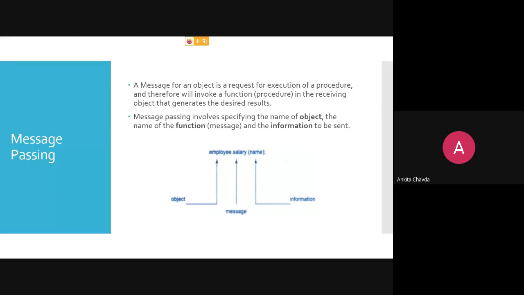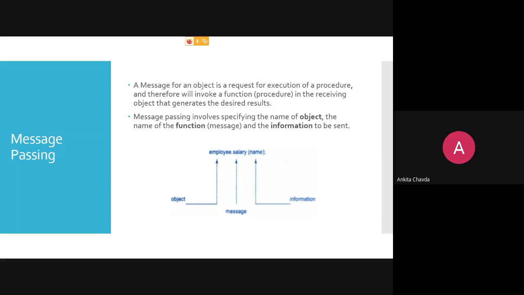Here in the figure, just ignore employee dot, right? Just ignore it. Rest of the thing, that salary and name, is very similar to your function. Here the function name is salary, okay? And whatsoever argument you are passing, for example, here it is the name. I want the salary of this particular person. This is what you have communicated. Okay.